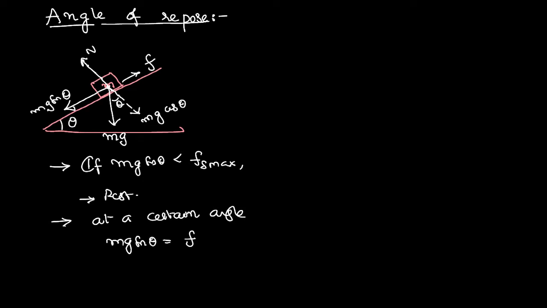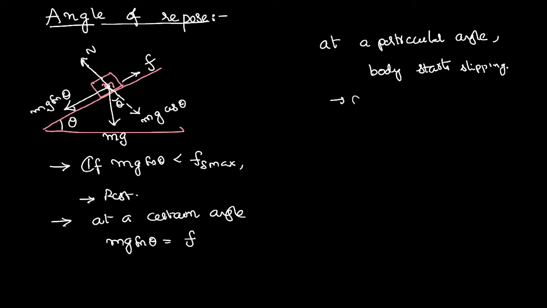So, that particular angle at which the body starts moving, at which mg sin theta is able to compensate the maximum static frictional force or the limiting frictional force, is called the angle of repose. At a particular angle, the body starts slipping on the inclined plane, and that angle is called angle of repose itself. Angle of repose.